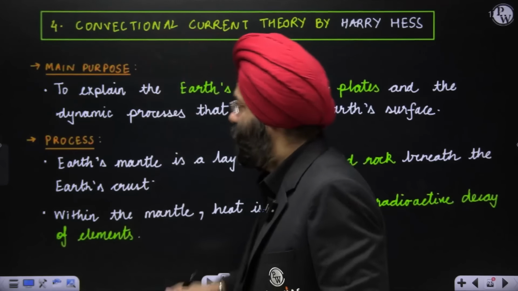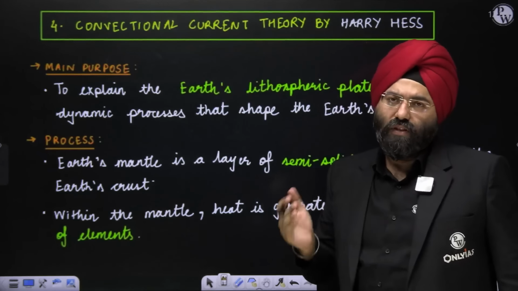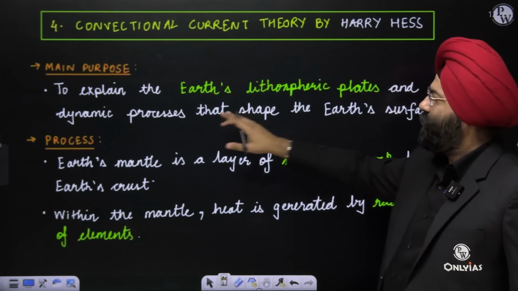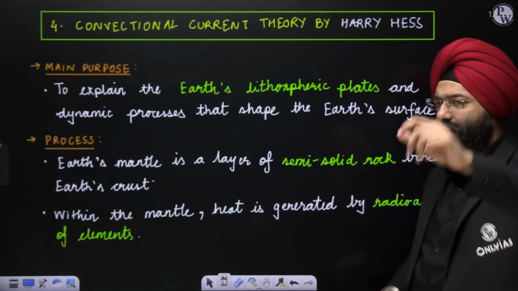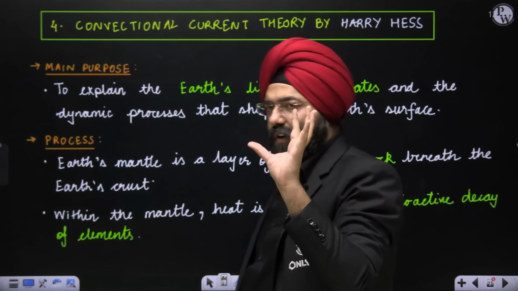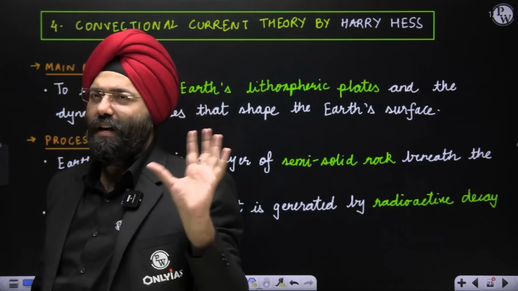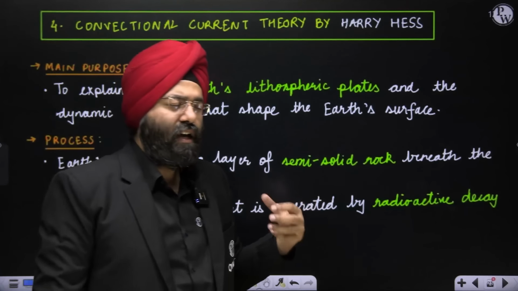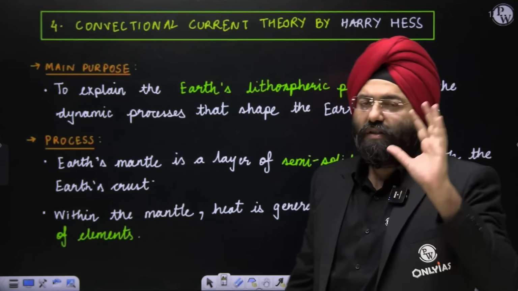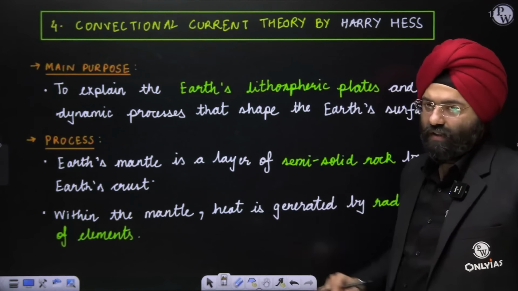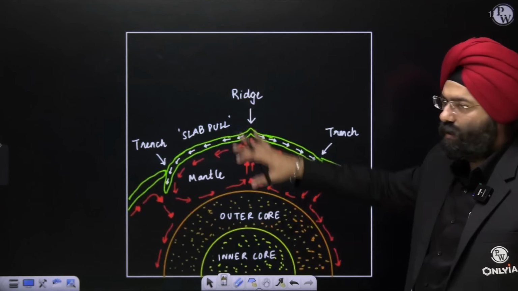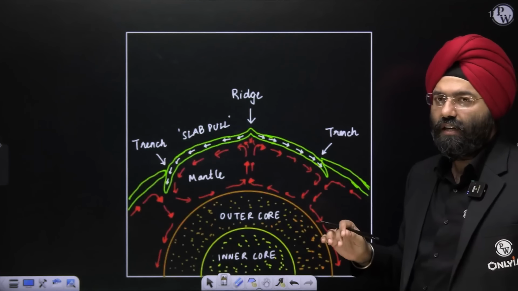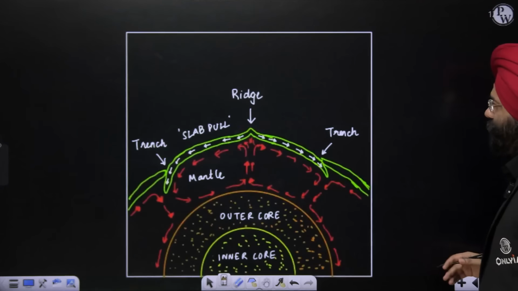Now, let's see. What is the main purpose of this theory? To explain the Earth's lithospheric plates and the dynamic processes that shape the Earth's surface. He says that the lithosphere movement has to be explained, and in order to explain that, he gives this particular theory, the convectional current theory. So, this is the major purpose. Now, see what is the process. I will be showing you the diagram. Let me explain the diagram in 2 minutes and then you will be able to understand it well. Now, see.